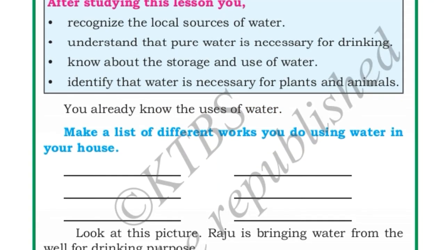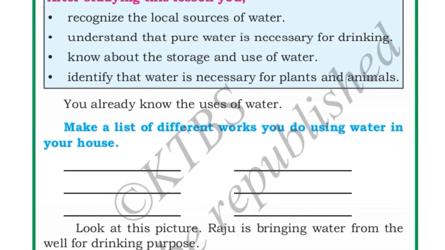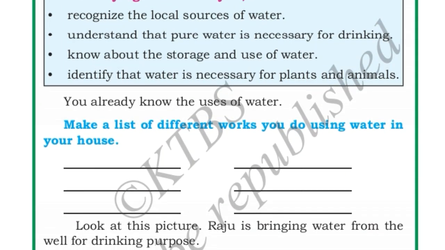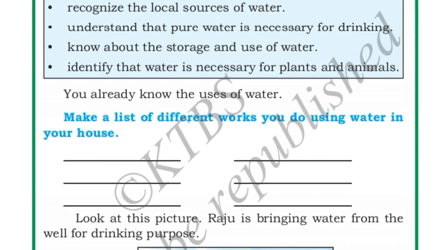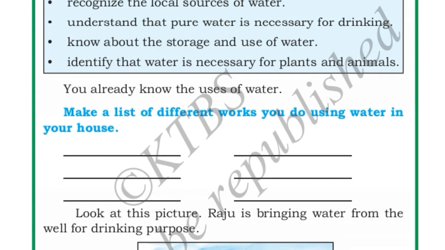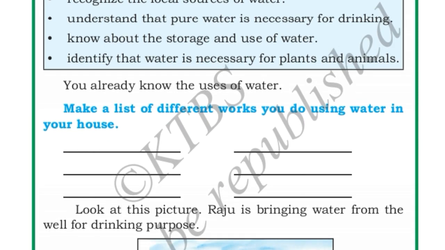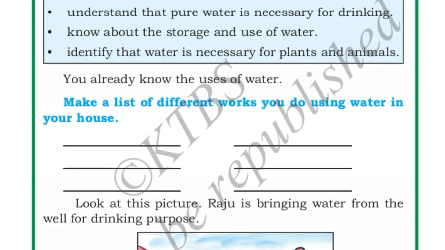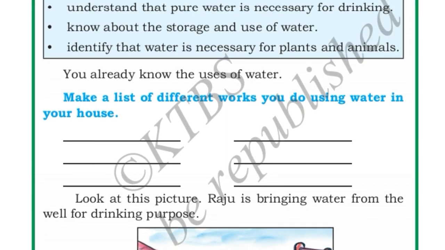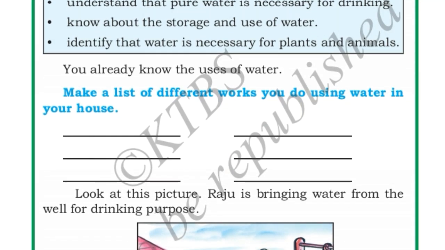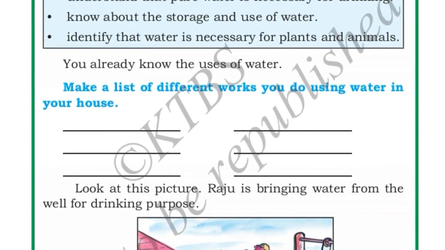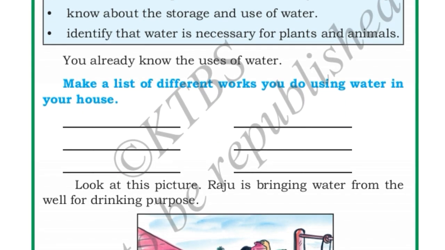In this lesson, we will learn about the local sources of water and we will understand that pure water is necessary for drinking, and we will know about the storage and use of water, and we will identify that water is necessary for plants and animals. Children, you have already known the uses of water, right? We use water for many purposes.